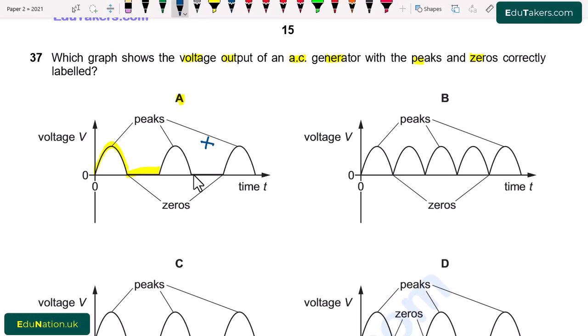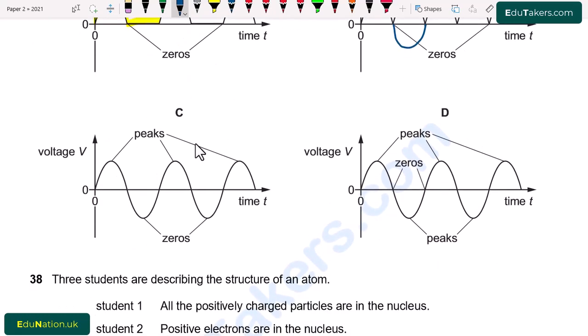There must be voltage in the downward direction too. So this diagram is also incorrect. In C, we can see this curve is basically the output voltage of the AC generator, but here the peaks are mentioned correctly but the zeros are not, because zero is the location at this point. So this diagram is also incorrect.